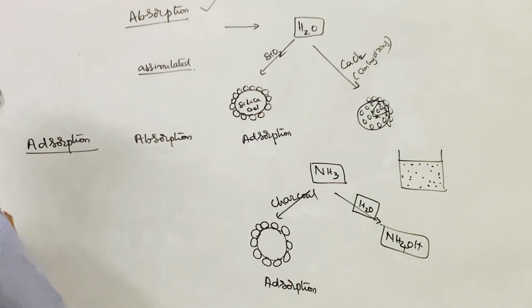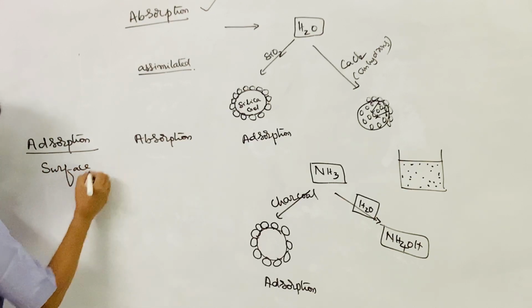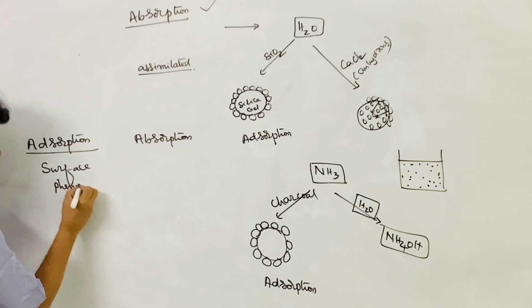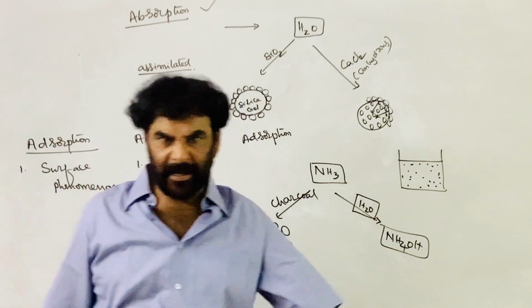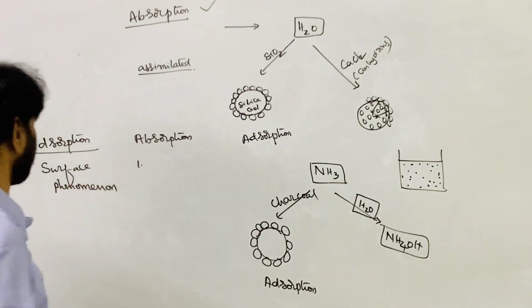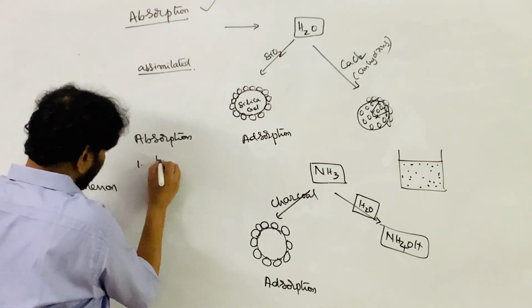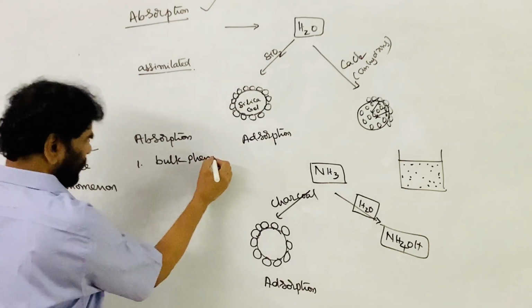See, adsorption is a surface phenomenon. Absorption is the property associated with the bulk of the material. It is a bulk phenomenon.